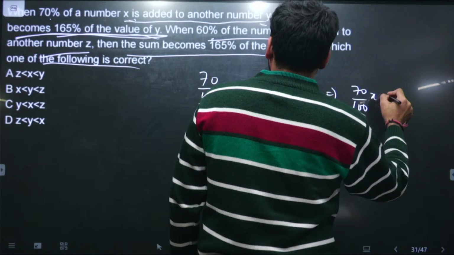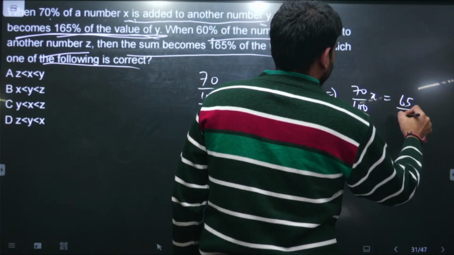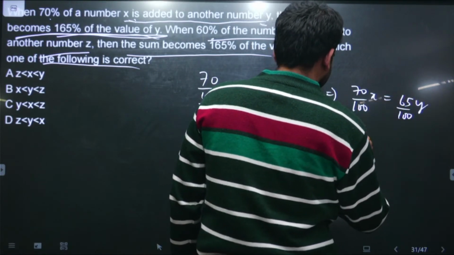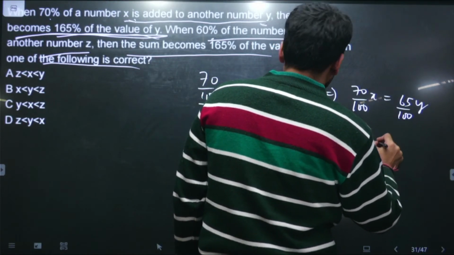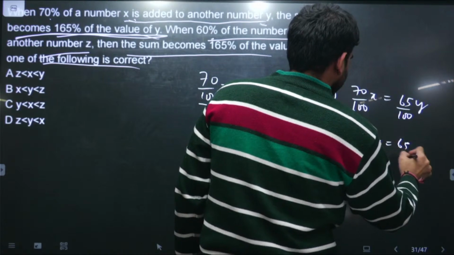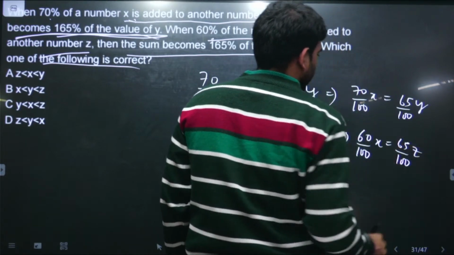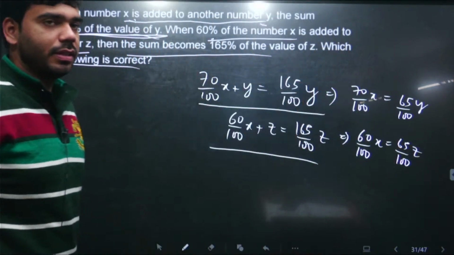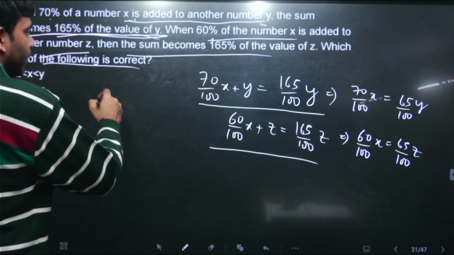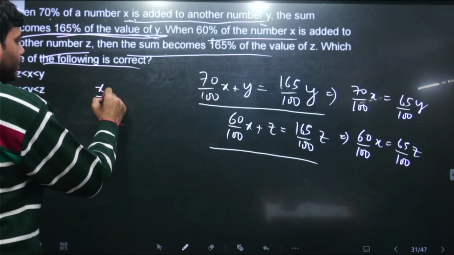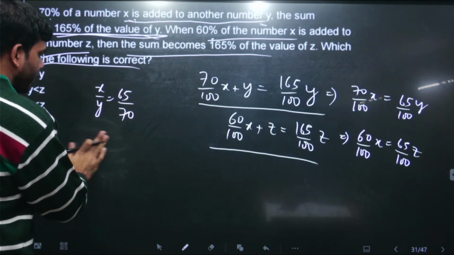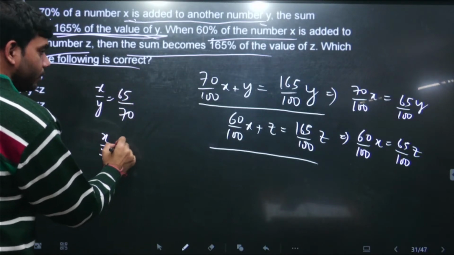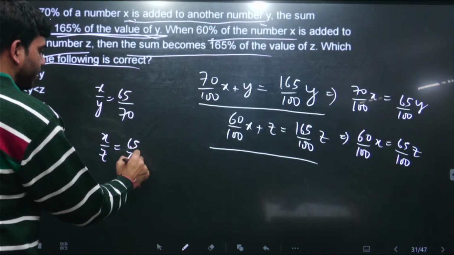70 by 100 x is equal to 65 by 100 y. 60 by 100 x is equal to 65 by 100 z. Further solving this, we will get x by y is 65 by 70 and x by z is 65 by 60.